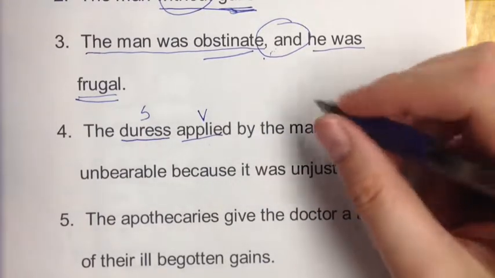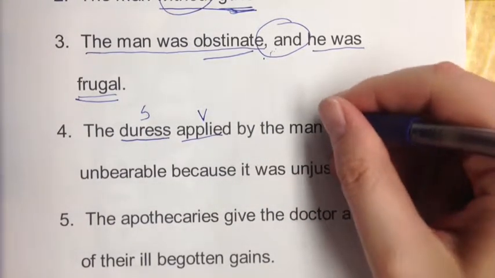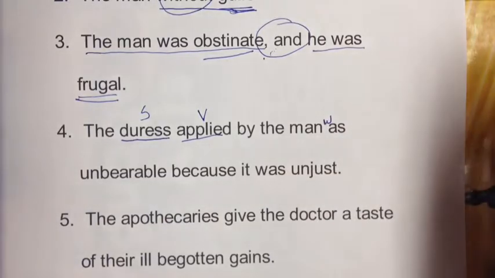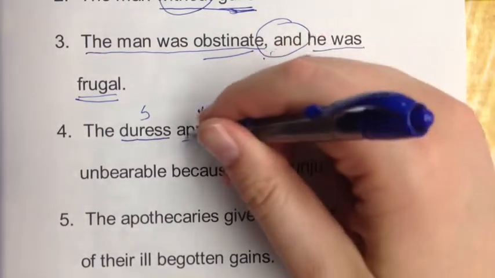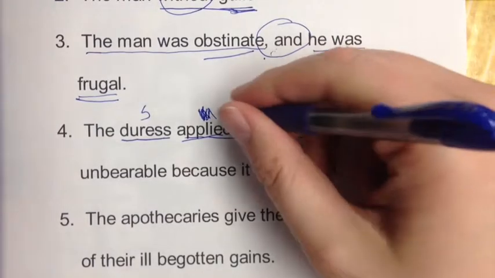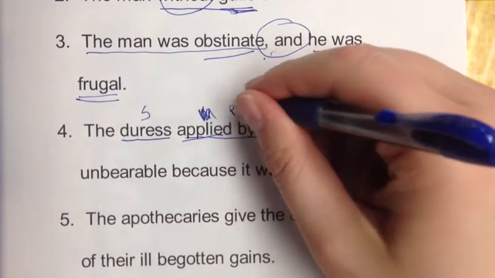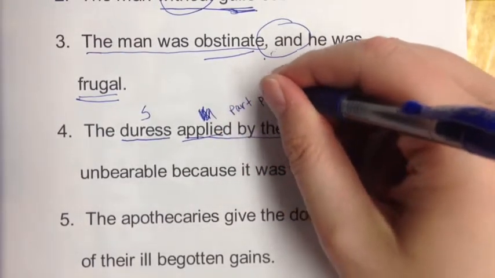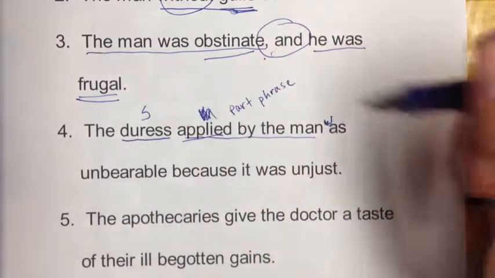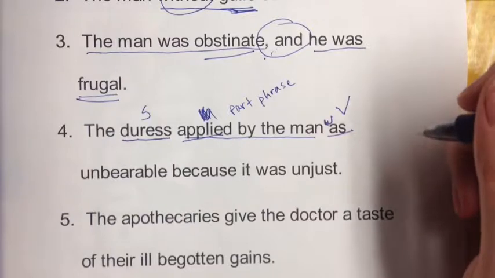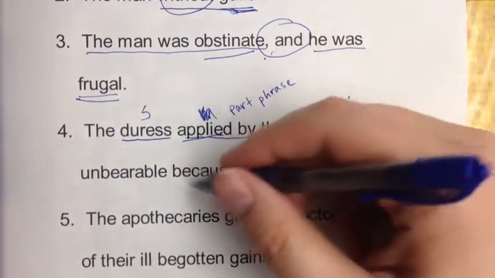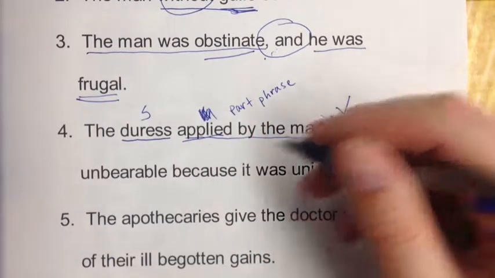Oh, I'm sorry. There's a typo here. This should say was. My bad. Applied by the man is not the verb here. Applied by the man is actually what's called a participle phrase, but ignore that. Anyway, the duress applied by the man, here's our verb, was unbearable because it was unjust.